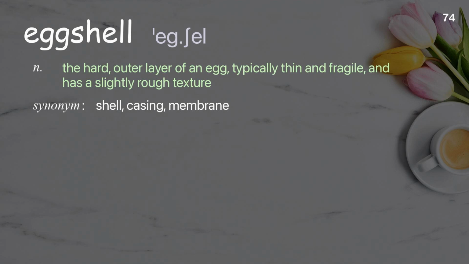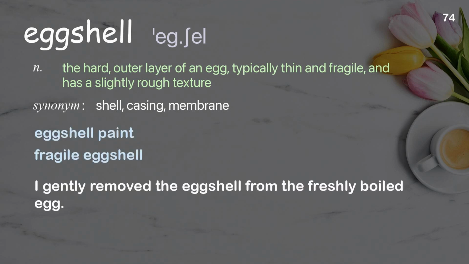Eggshell. The hard, outer layer of an egg, typically thin and fragile, and has a slightly rough texture. Examples: Eggshell paint, fragile eggshell. I gently removed the eggshell from the freshly boiled egg.